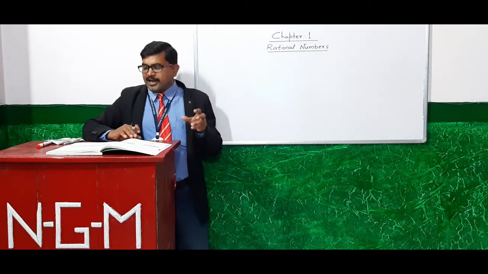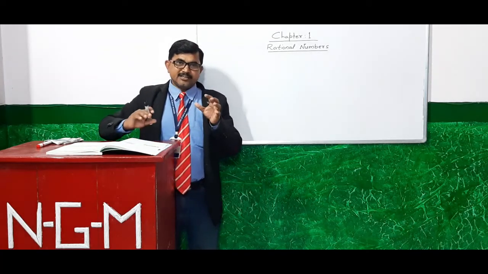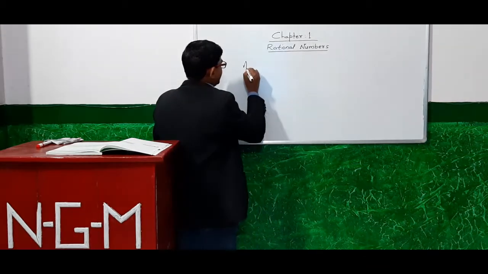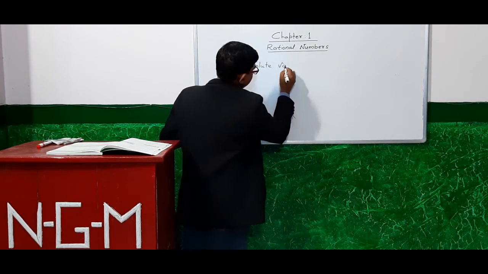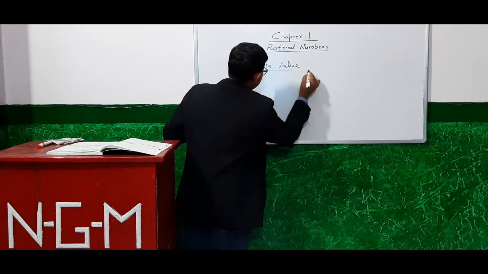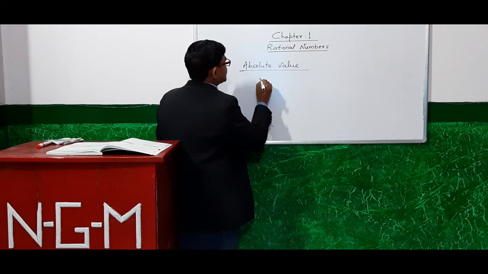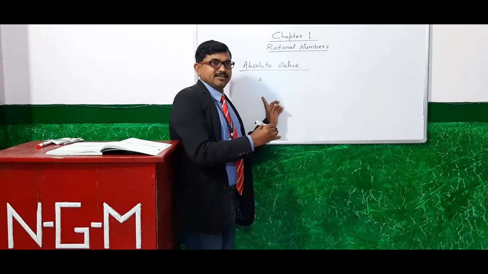The absolute value of every rational number other than 0 is positive. Here, what is the absolute value of 3?